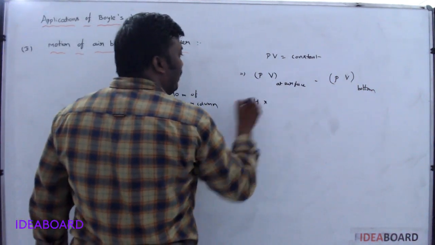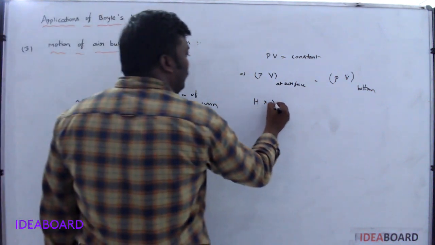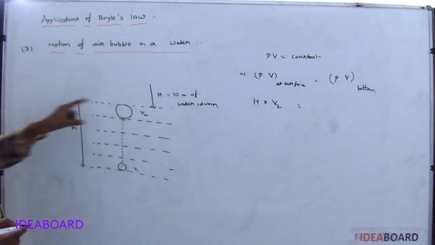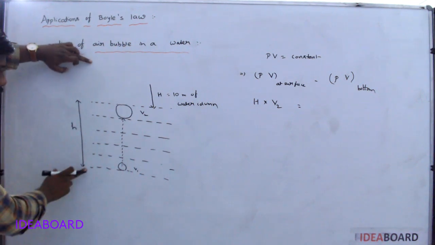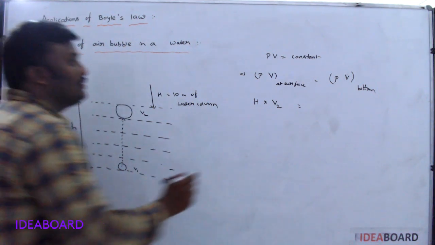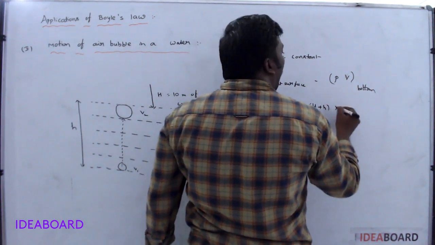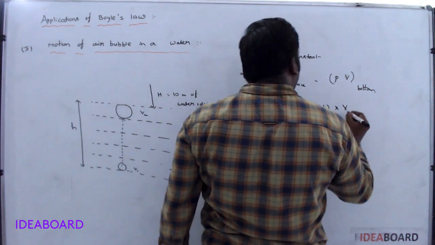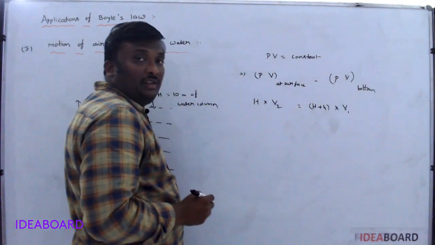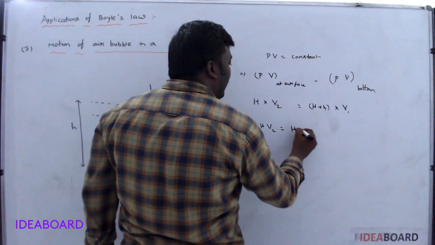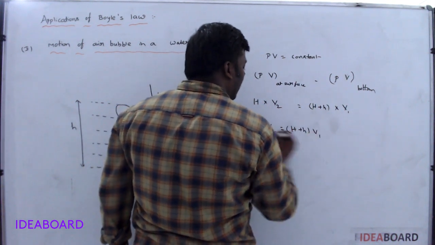H, and the volume is V2. What is the pressure at the bottom? This is H and this is small h. So at the bottom H plus h, into the volume of the air bubble at the bottom, V1. So the formula is H V2 is equal to (H plus h) into V1.